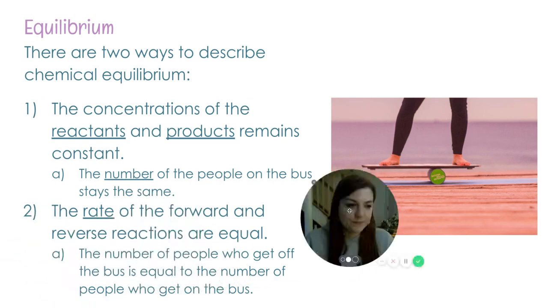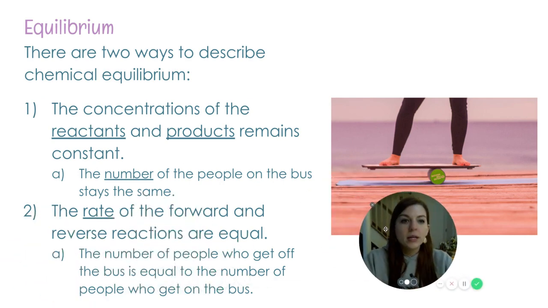Okay, so there are 2 ways that we can describe chemical equilibrium. The first is that the concentrations of my reactants and products remains constant. Concentration, remember, is a fancy word for the amount of stuff. So the amount of reactants and the amount of products is going to stay the same.